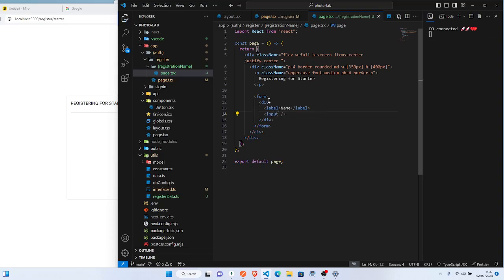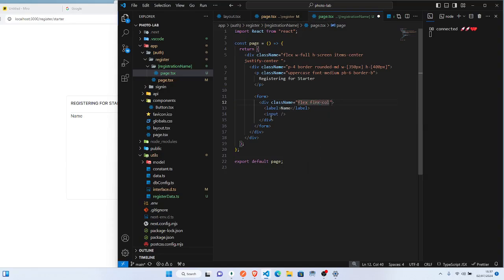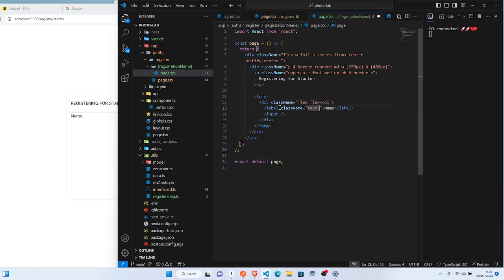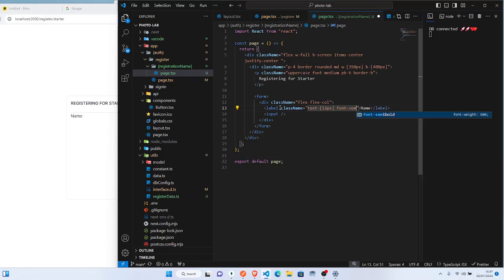I think majorly the thing we will need is that. So for here, make I do class name, so we'll say flex col. Here class name, of course, I want make the text be smaller. So I say 12px, and make the font be semi bold. Okay, so we get this.